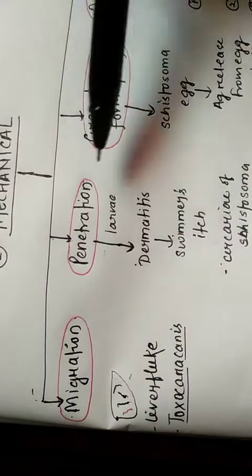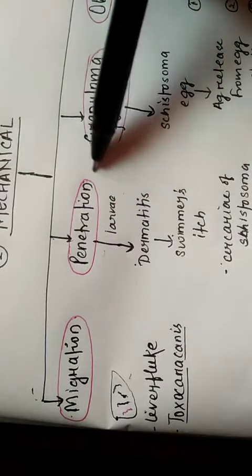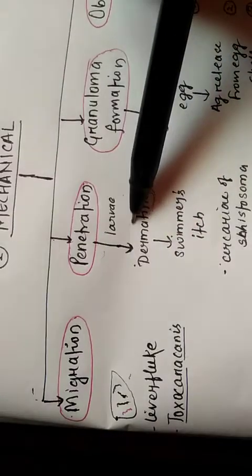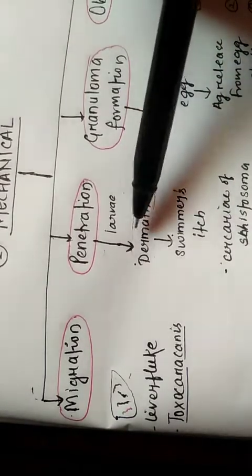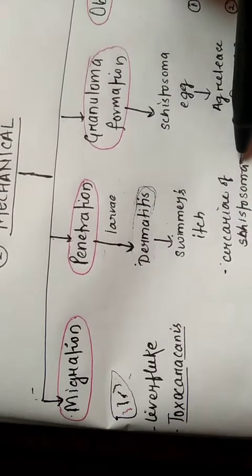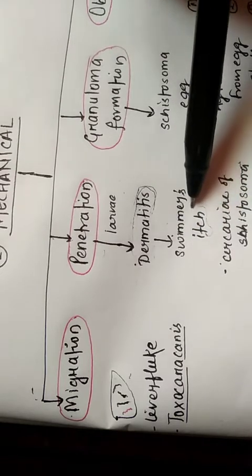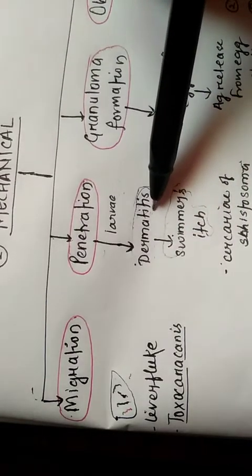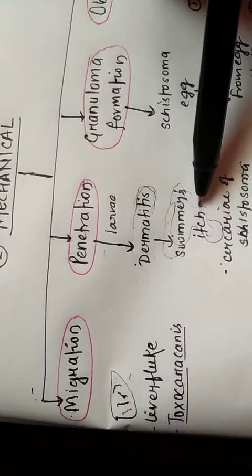The next is penetration of larva. Larva penetration in the host causes dermatitis. Dermatitis is the inflammation of the skin or derma. The example of dermatitis is cercarial dermatitis, which is caused by the cercaria of Schistosoma. This dermatitis is also known as swimmer's itch. In this case, the larva penetrates the dermis of the host. In this way, it causes damage to the host.